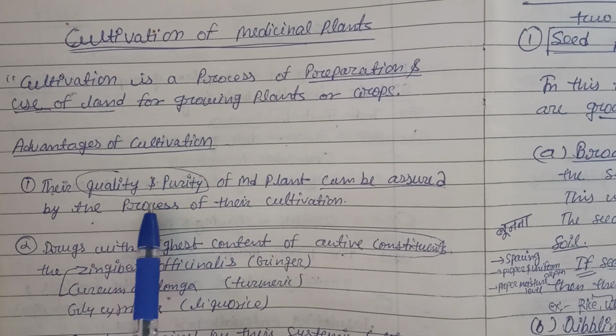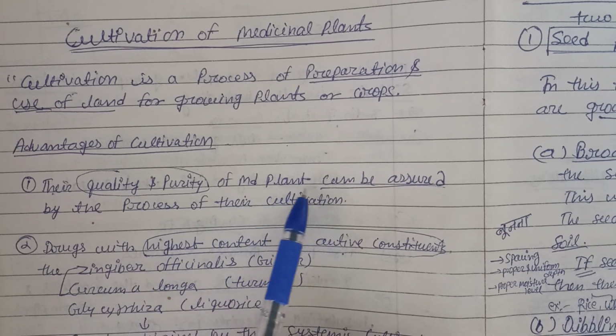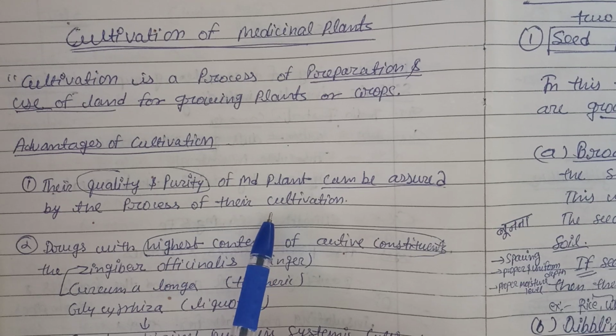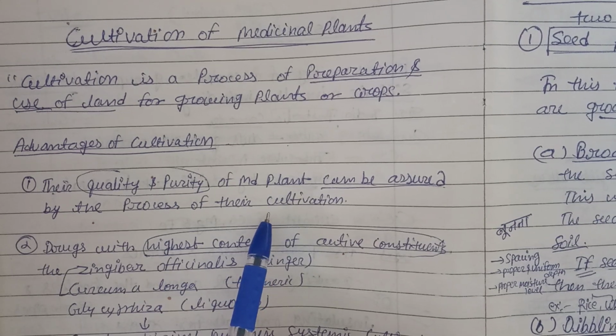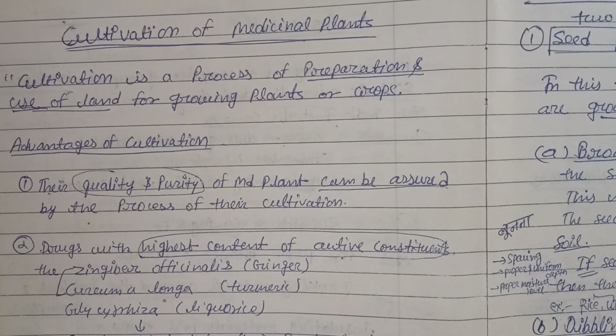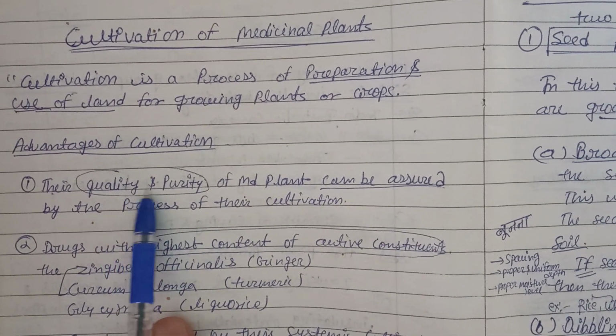The first advantage is quality and purity. The quality and purity of medicinal plants can be assured by the process of cultivation, right? Because we take care of the water supply, irrigation, fertilizers, pesticides, and intercultural operations, the distance between one plant and another. All those things we are ensuring, and at the same time we will ensure the quality and purity.